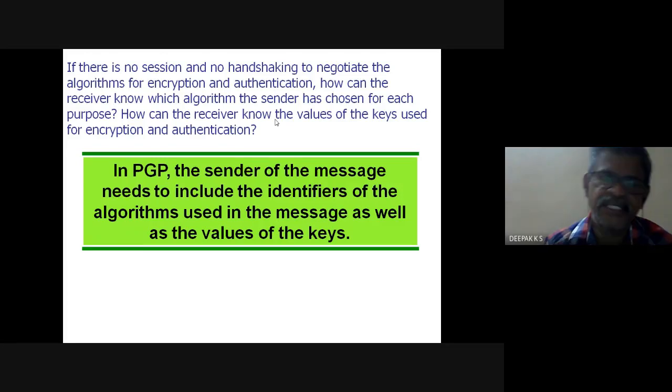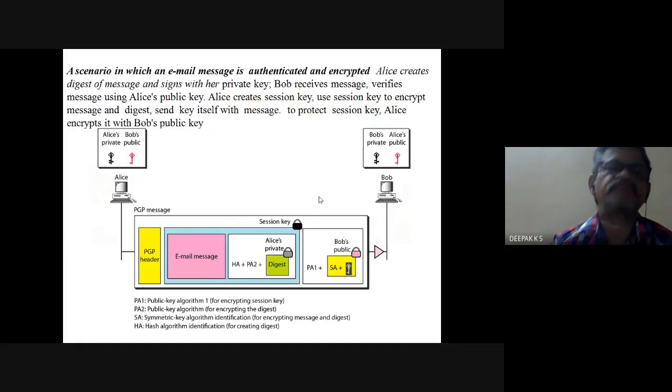However, these need to be known by Bob. The keys used and the algorithms should be known. So in PGP, the sender of the message needs to include the identifiers of the algorithms used in the message as well as the values of the key. These have to be sent somehow along with the message itself. Bob may not be online looking at the email at that time. However, that would be sent.